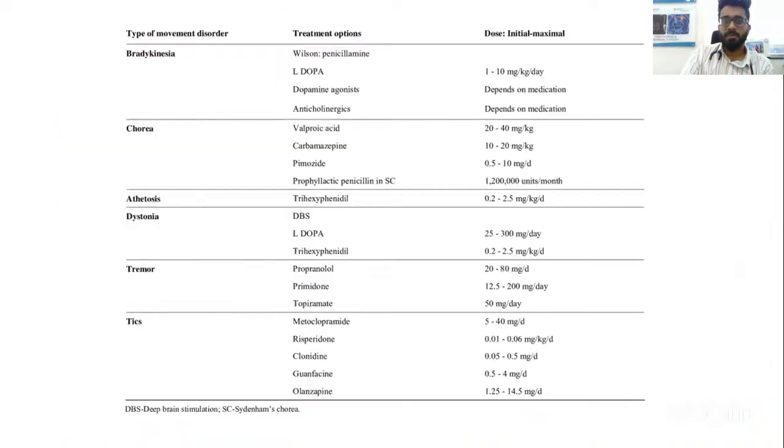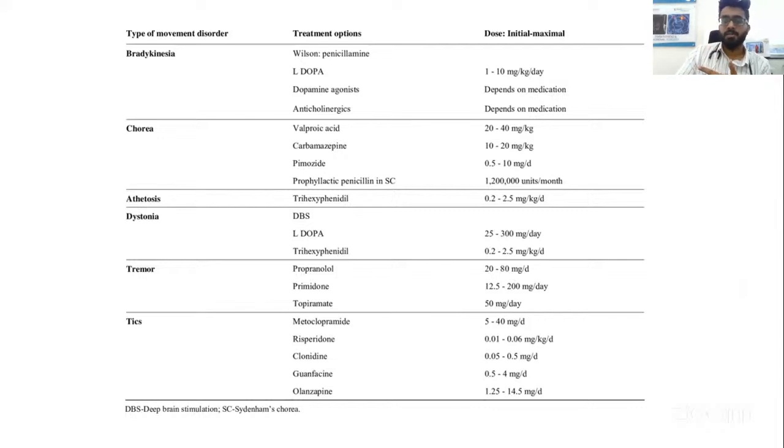Very quickly about the treatment here. In hyperkinetic movement disorders like chorea, athetosis, dystonia, tremor, we use the drug based on the type of movement disorder and also the probable etiology. In chorea, we tend to use haloperidol, and in Sydenham's chorea, valproate, carbamazepine. In dystonia, we start medications with gabapentin, trihexyphenidyl, baclofen. And if it's dopa responsive dystonia, we start giving dopa.